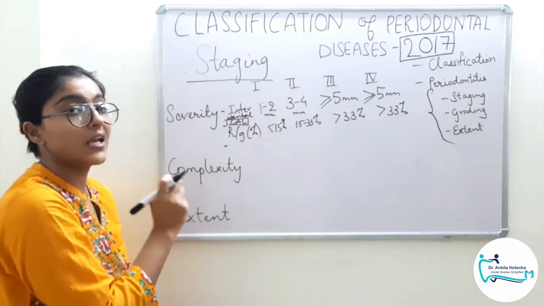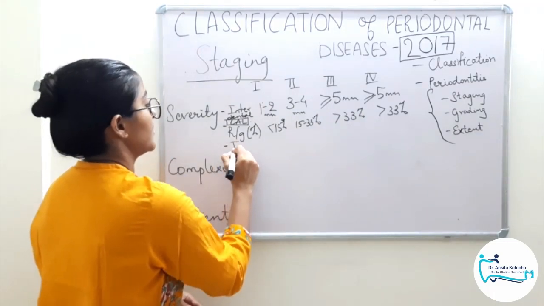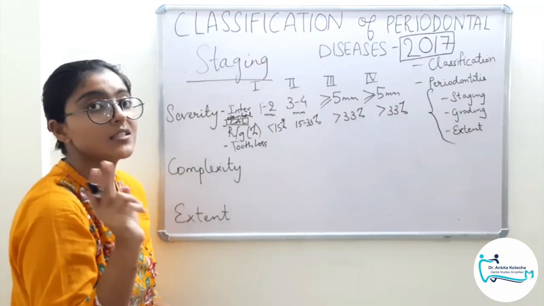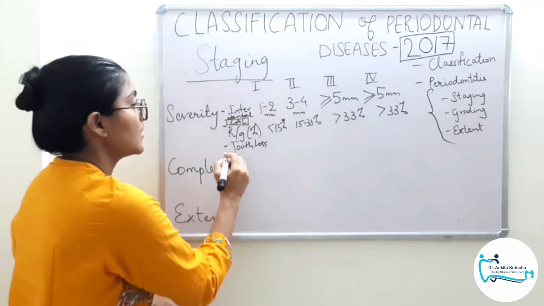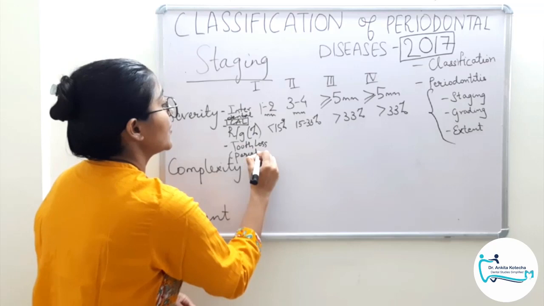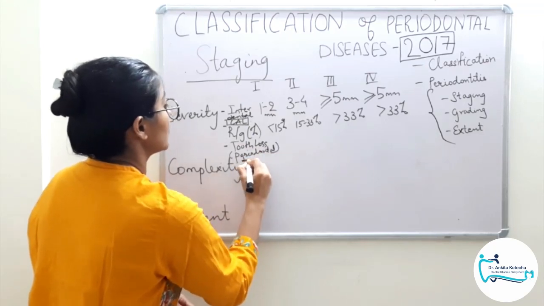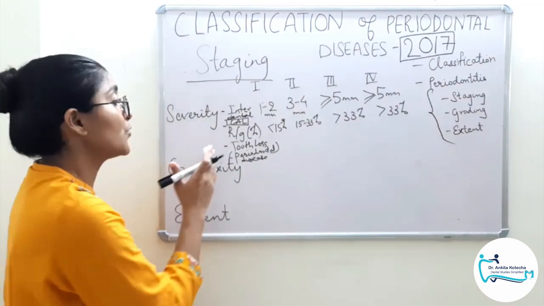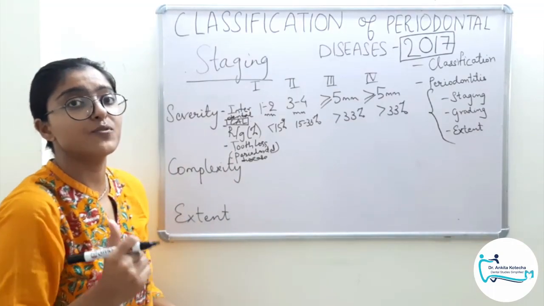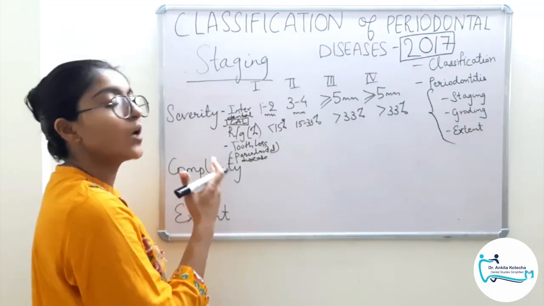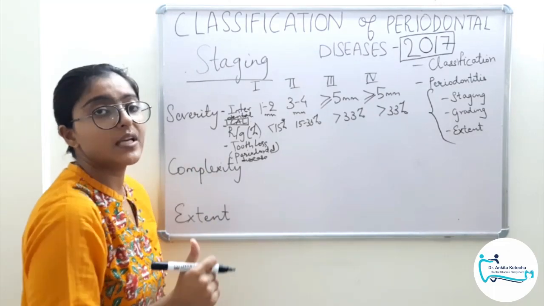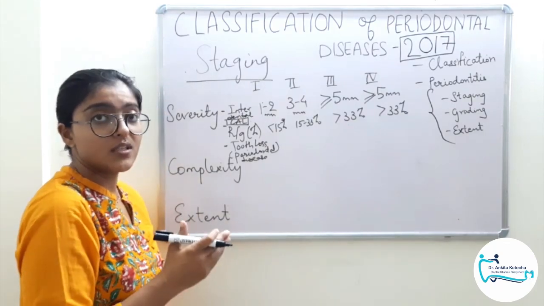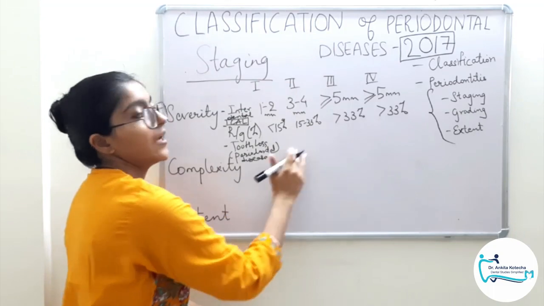So now comes the last and the most important severity parameter. Tooth loss. Mind you, it doesn't look as easy as it seems to be. Tooth loss is not an easy parameter to be assessed, because here we are talking about tooth loss due to periodontal diseases and not any ordinary tooth loss, that is any other reason such as caries, trauma or congenitally missing. And to get an exact accurate answer, we have to be a pro at history taking. We have to assess our patient, asking them repeatedly the reason behind the missing teeth. Okay? And if the answer is periodontal disease, only then it will be documented here.